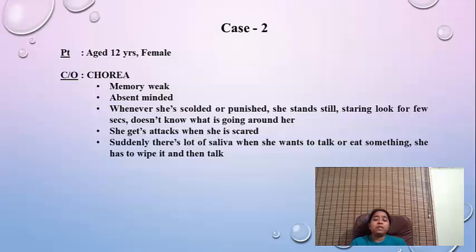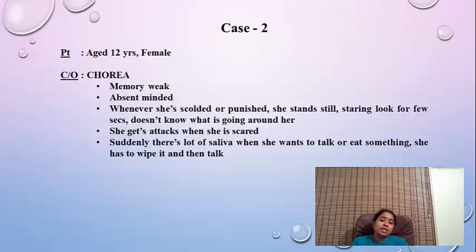Otherwise it will not be there. At night times there is drooling of saliva, but in the daytime there is no salivation. But when she is about to talk or she is about to eat something, she suddenly gets a lot of salivation, and it has to be wiped, and only then she is able to go further. So that way she doesn't talk much also because of that.